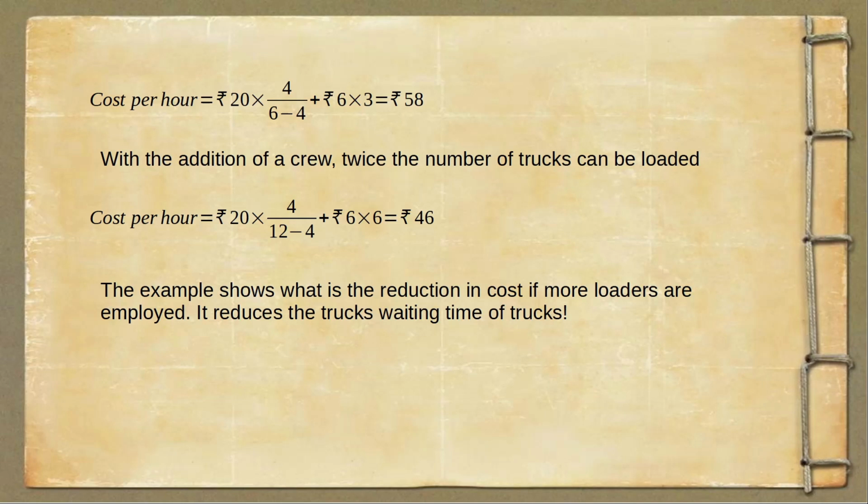So the example shows the reduction in cost if more loaders are employed. And why does this happen? It happens because it reduces the trucks' waiting time, and that is why there is a reduction in cost per hour. So this example demonstrates that if we reduce the waiting time by increasing the manpower in servicing, we could profit from the situation. So that was all about this problem.